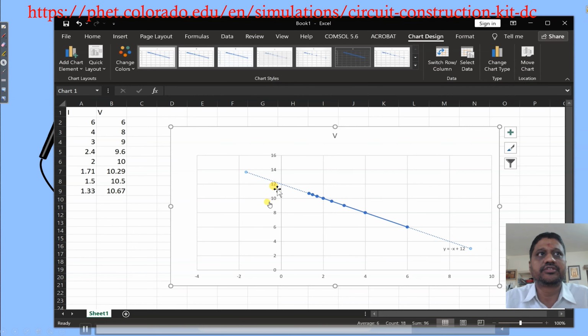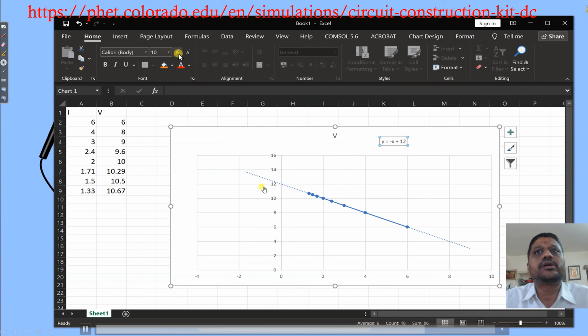You see, beautifully estimated from the experiment. Of course we know the slope. We have assumed a battery of 12 volt and 1 ohm internal resistance. Now we have only plotted I-V. From this I-V, we are extrapolating and finding the EMF. That is our experimental target. So we got it: y equal to mx plus c, the intercept is 12, so it is 12 volt EMF. The slope is minus 1, you see. So the internal resistance of the cell is